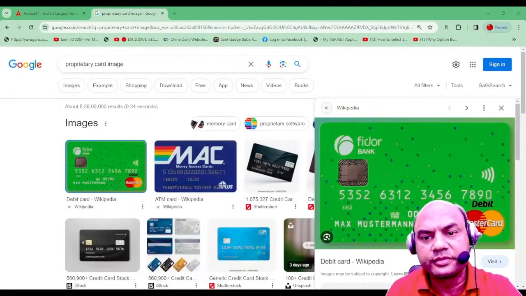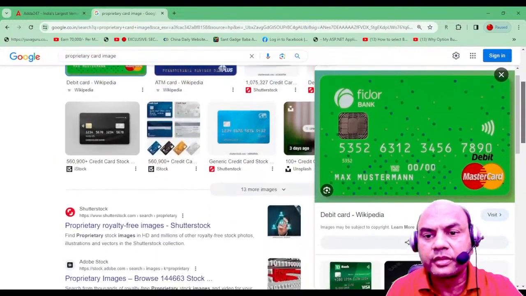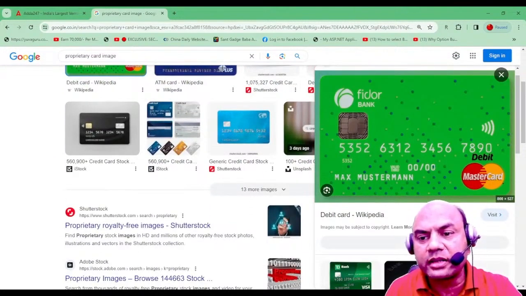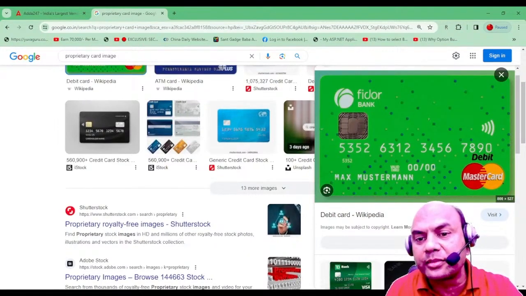Look at this. This is a proprietary card image. See, the bank's name is there, then everything else is given on the card. So a proprietary card means only the issuer bank's single name is there.